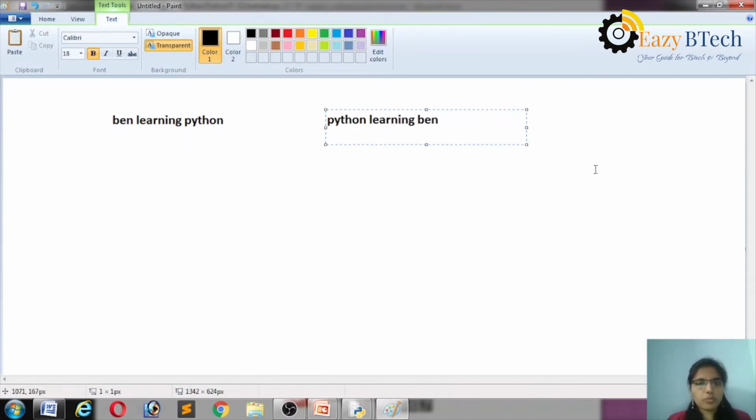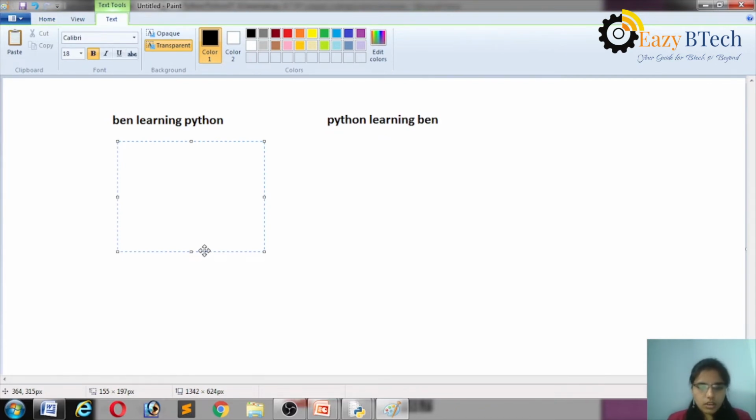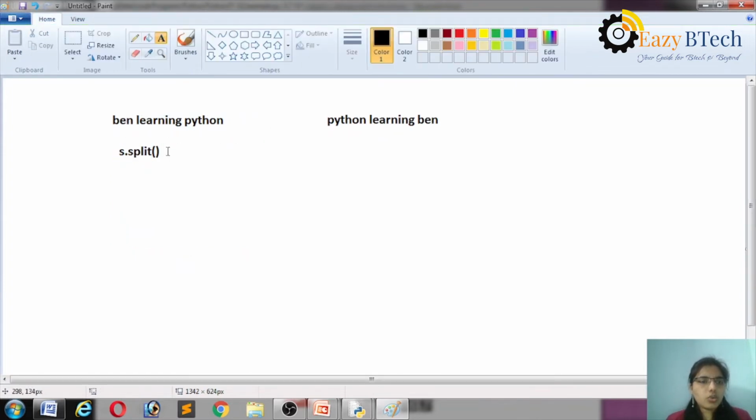So this string can be divided into words by using the split function. S dot split. Automatically the words are divided and stored into a list.